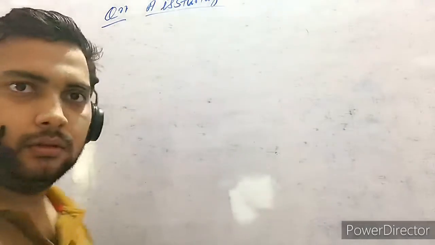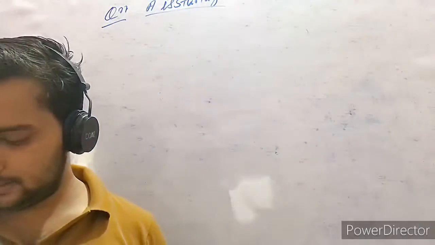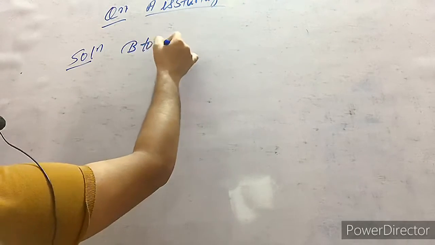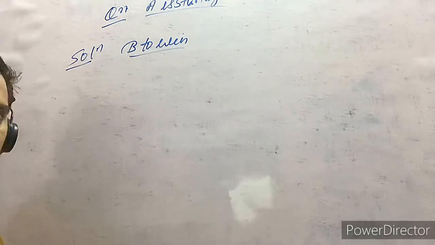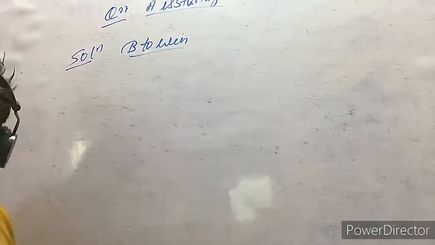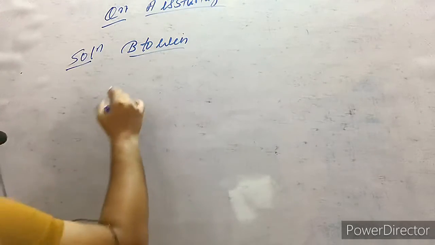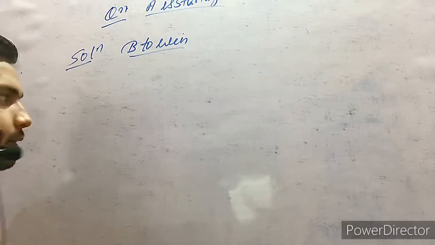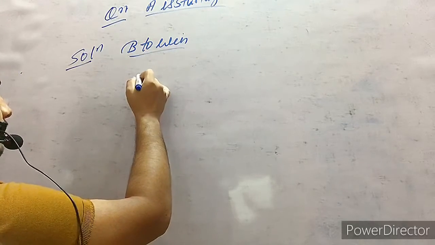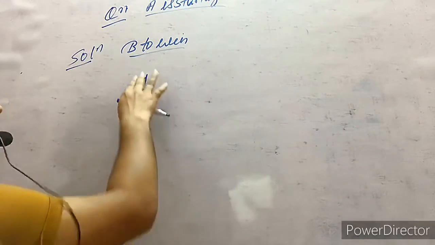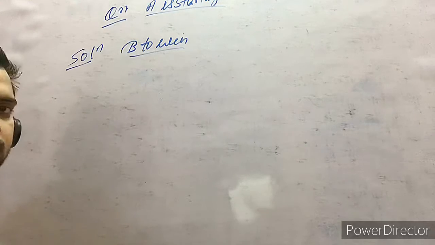And A has started, and we have to find the probability for B to win. What is the possibility that B will win? So if A is starting, it is for head now. If A gets head on the first instance, what will happen? B will never get a chance. So we have to choose in such a way that B wins.